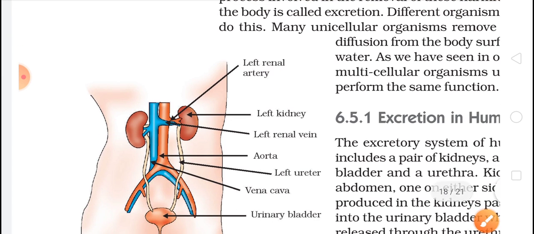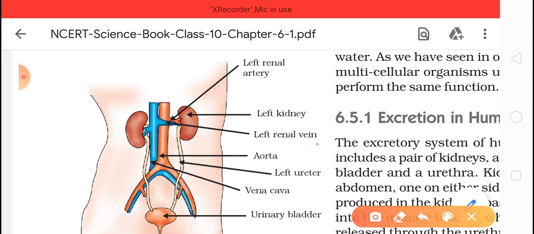And what will happen later? The veins which you can see, the renal veins, collect the deoxygenated blood and move it further. We can say that blood is the main thing for excretion, because this blood carries the waste material.